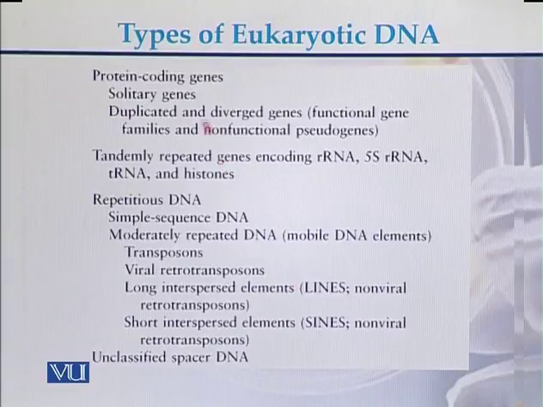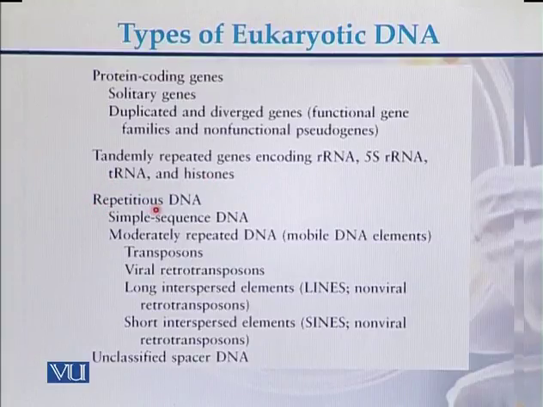In case of eukaryotic DNA types, DNA can be protein coding genes, it can be tandemly repeated genes, it can be repeated DNA, and it can be unclassified spacer DNA. Protein coding genes can be solitary genes, meaning single genes. They can be duplicated and diverged genes. In case of tandemly repeated genes, they encode ribosomal RNA, 5S RNA, transfer RNA, and histones.